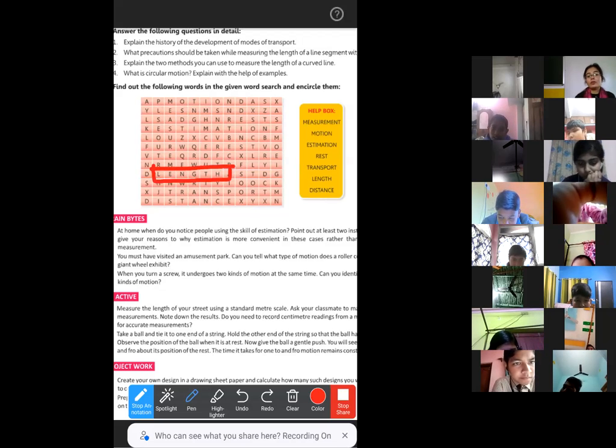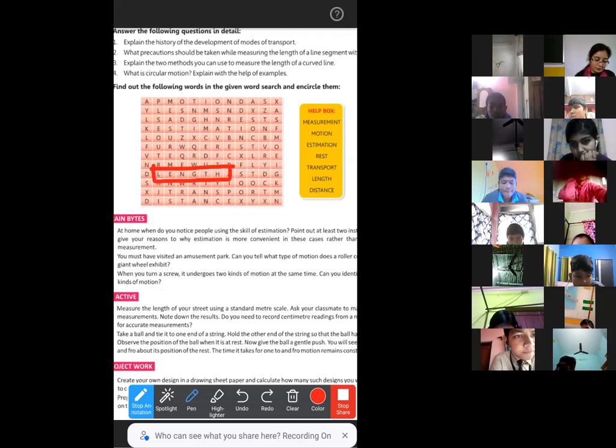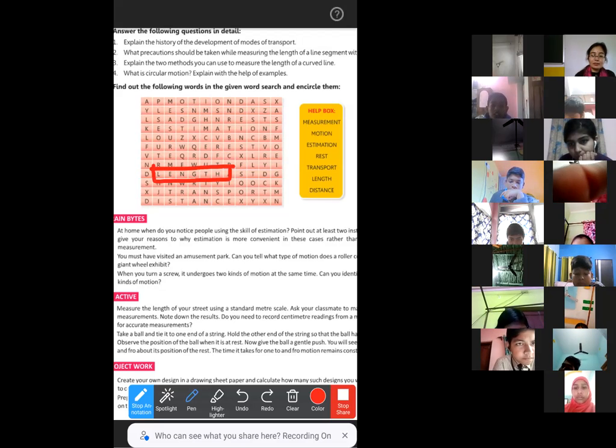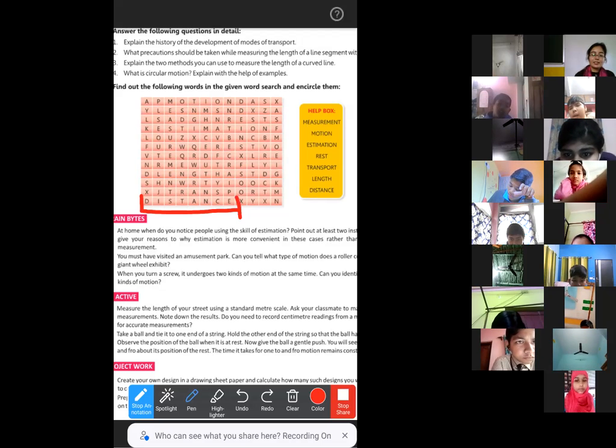As I've told you, questions will not come from this section, but that doesn't mean that you will not do it. Everyone find the words yourself and mark them. And the last word is in the last line. Yes, ma'am. The last word given in the last line is Distance. That's very good. The first word is not given in the first line. Distance, so here it is.